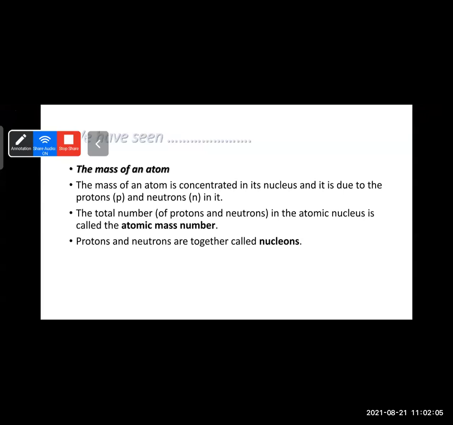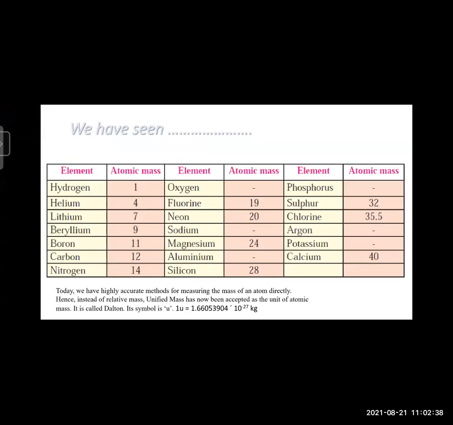The mass of an atom. The mass of an atom is totally concentrated in its nucleus, and it is due to the protons and neutrons in that nucleus. So the total number of protons and neutrons in the atomic nucleus is called the atomic mass number. And protons and neutrons together are called nucleons. Now here we will see some atomic mass numbers.